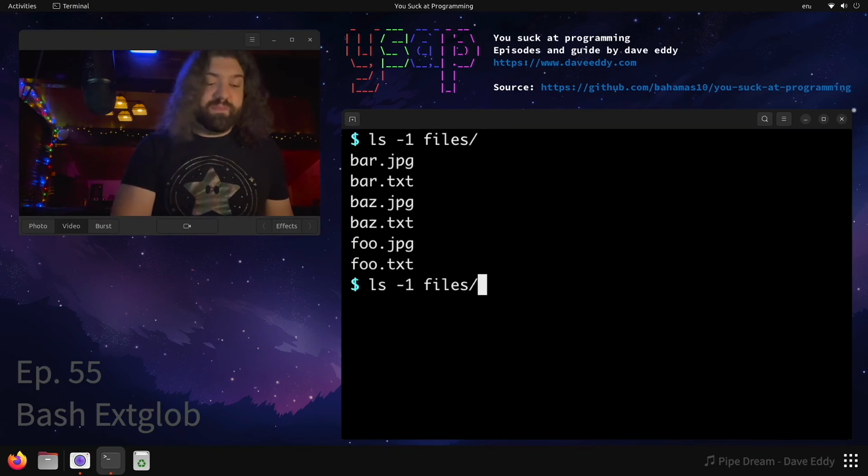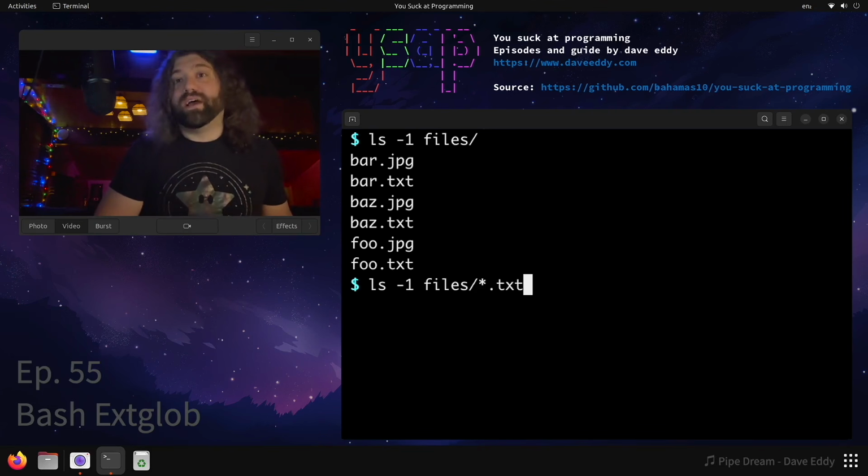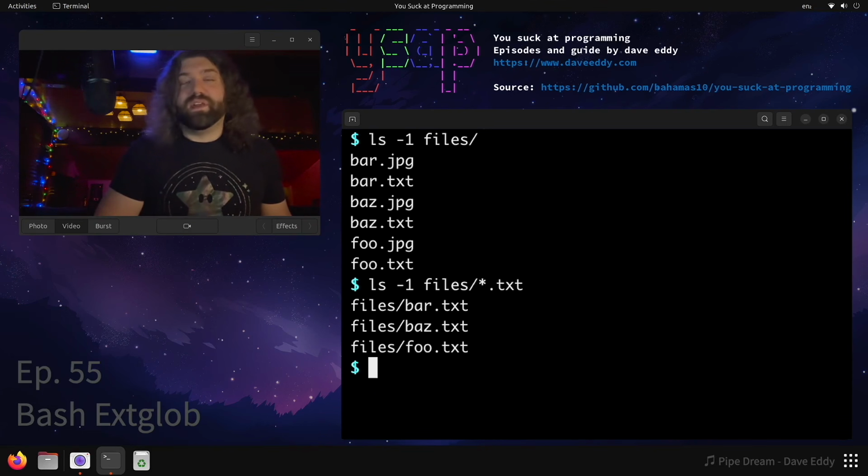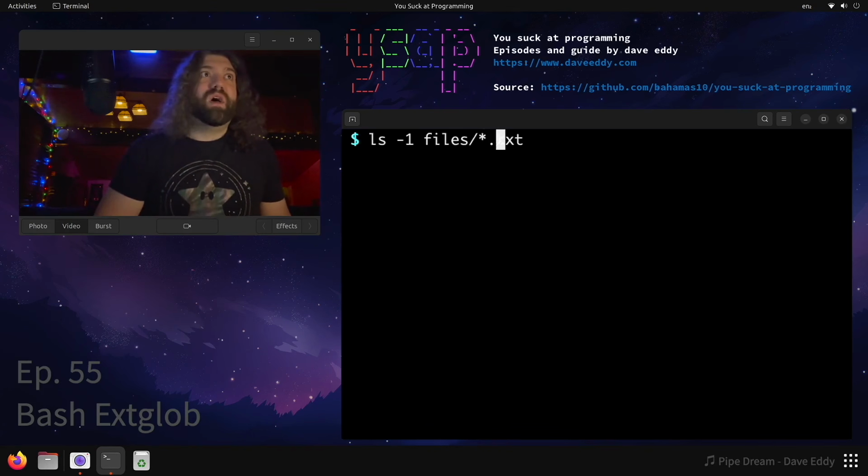So what can we do? Well, with basic globbing, we can do star.txt. And we'll match any of the text files, right? You've seen this before. There's nothing extended about that. But what can we do?